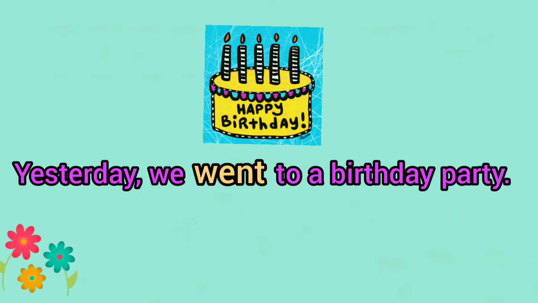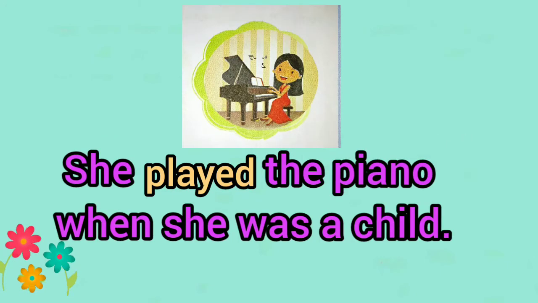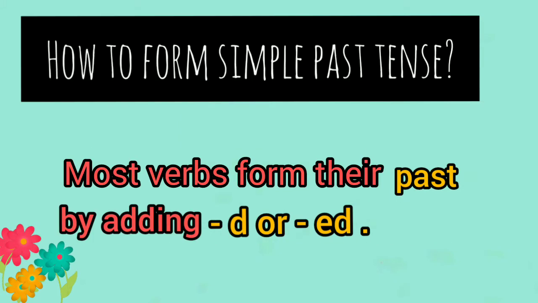Yesterday, we went to a birthday party. It rained heavily last night. She played the piano when she was a child. Then, how to form simple past tense?